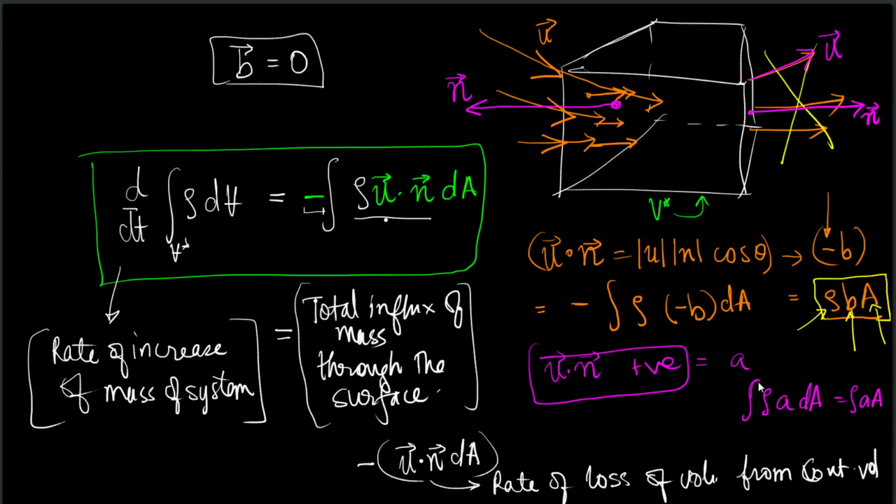The negative sign when taken into account leads to this. So if we have only this term existing and the other term not existing, d dt of the integral of rho dV is equal to minus rho a. This is a negative term, meaning the mass inside the system is reducing in time. It is decreasing over time.